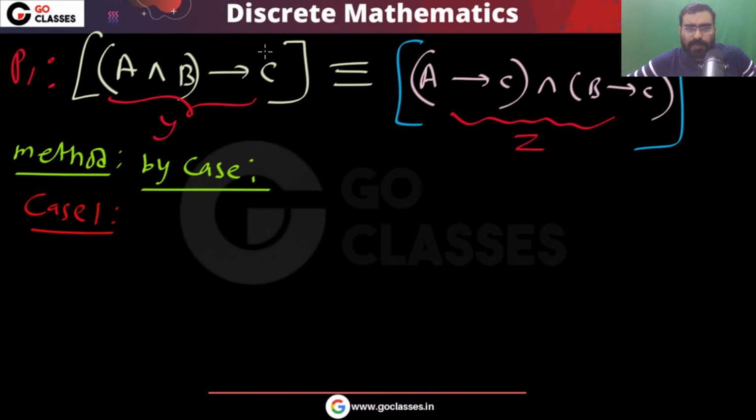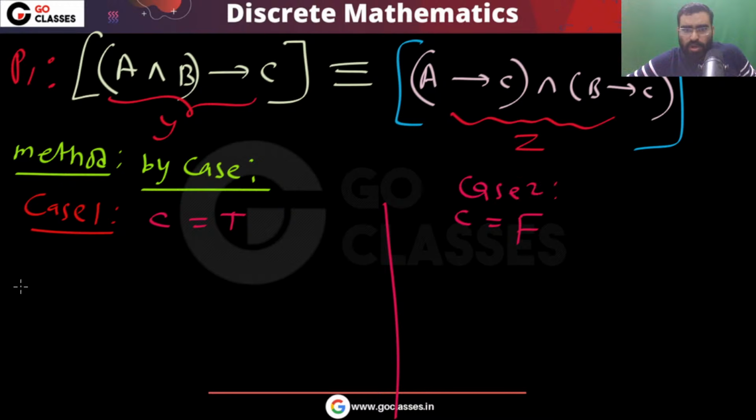You can create the two cases with respect to C. C is a proposition, so either it will be true or it will be false. Only two cases are possible; there is no other case possible. So case 1, case 2. Either C will be true or C will be false. There is no other possibility.